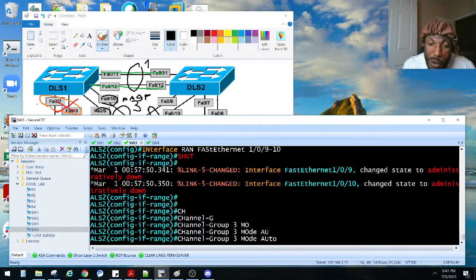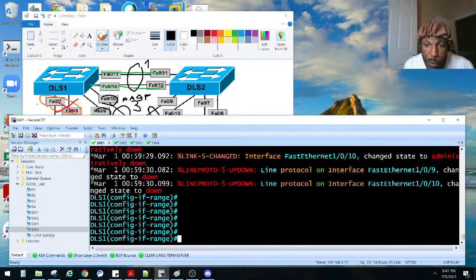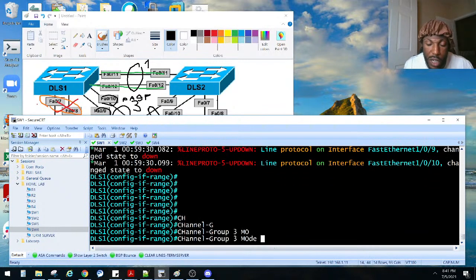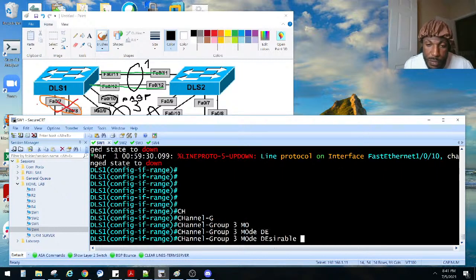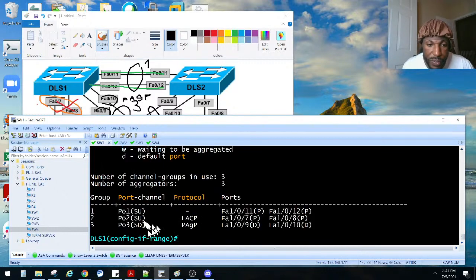Whatever. Channel-group mode auto, and then the other side, notice we're creating the port channel. The other side was DLS1, which is over here, and we're putting that in channel-group 3 mode desirable. That's creating a port channel. Now we can no shut those bad boys, right? But let's see what happened before we do that, right? Do show etherchannel summary, and we'll see probably some differences.